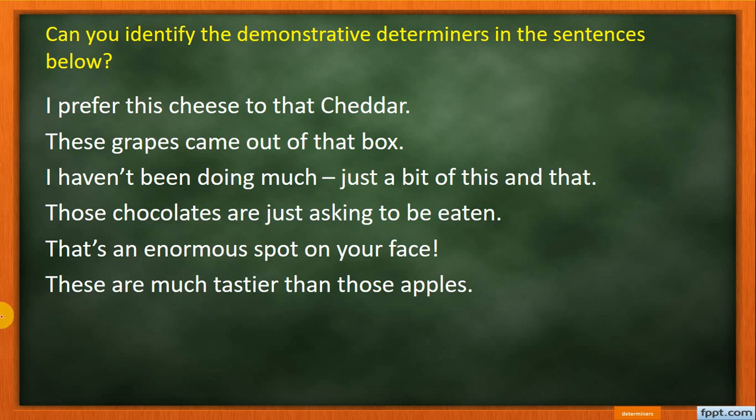Okay. Read the sentences. I prefer this cheese to that cheddar. These grapes came out of that box. I haven't been doing much, just a bit of this and that. Those chocolates are just asking to be eaten. That's an enormous spot on your face. These are much tastier than those apples.